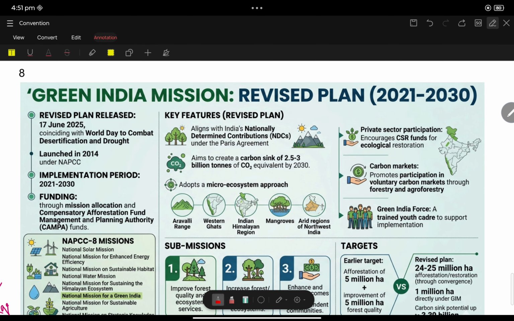Green India Mission. See, the Great Green Wall initiative was asked in UPSC prelims. The Green India Mission is not a new thing. It is an old thing. But why was it in the news? It was in the news because we had a revision plan, 2021 to 2030. The revised plan was submitted on 17th June 2025, which coincides with the World Day to Combat Desertification and Drought. This Green India Mission was launched in 2014